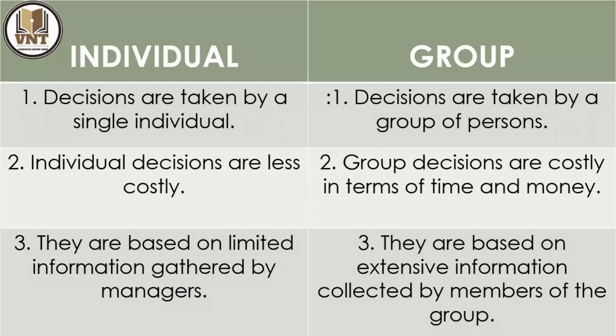Next, second difference: individual decisions are less costly. Yes or no? While the individual is taking the decision, it is very less costly. You know, it is time saving. The individual can immediately change anything, within a second. For example, an individual plans: tomorrow morning, 5 o'clock, I have to leave Mysore.